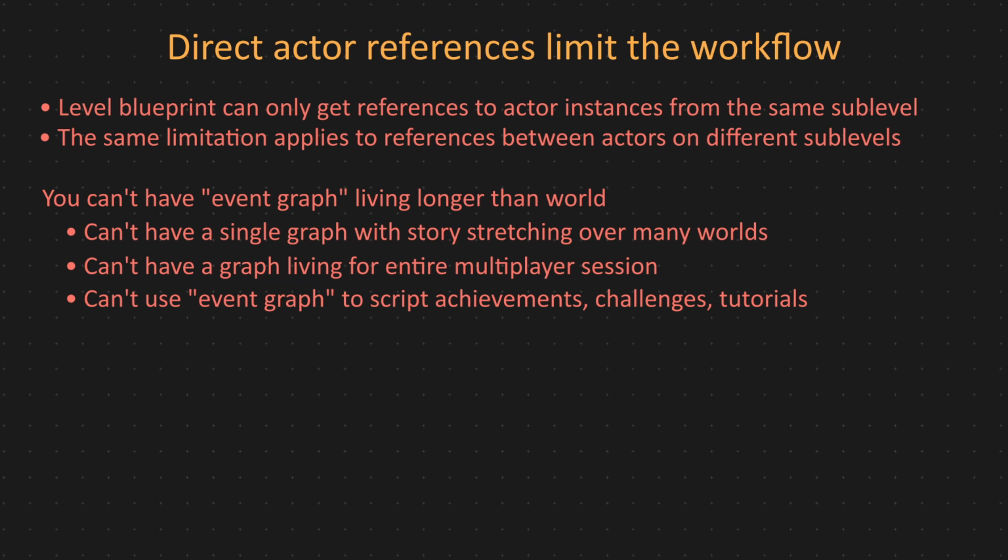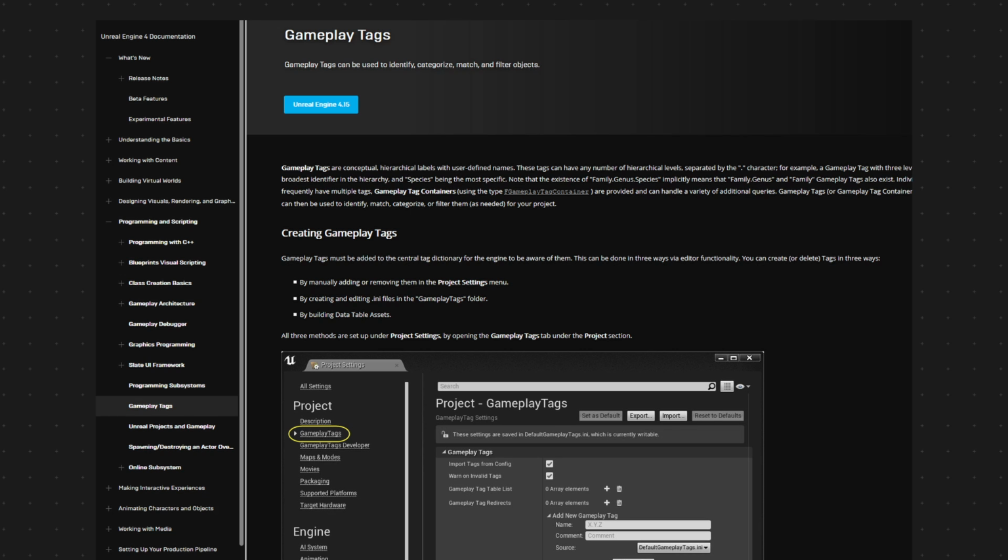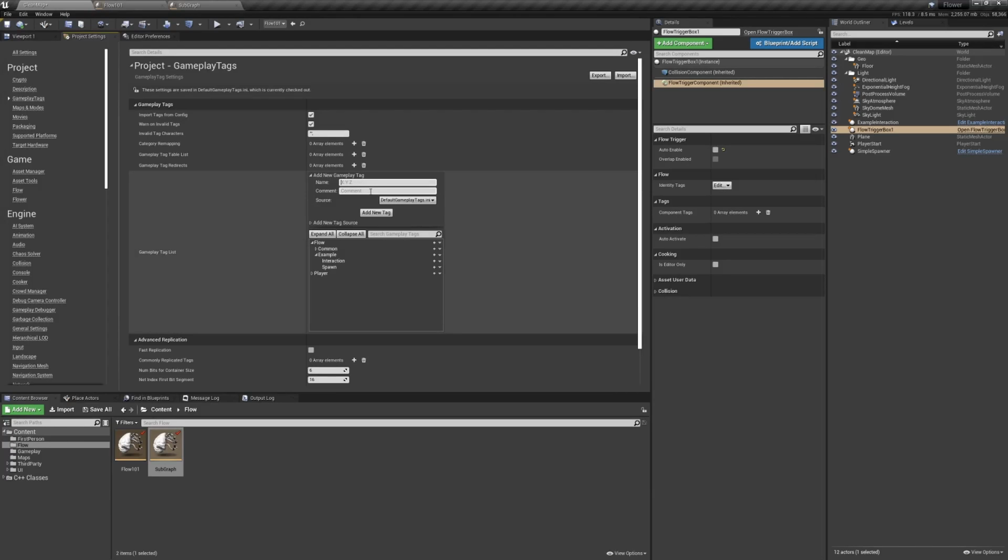Oh yes, we can, starting from Unreal Engine 4.15, which introduced gameplay tags. These tags are simple strings, but organized in a hierarchy. Every dot in the name of the tag represents another level of hierarchy or another subcategory. It's a super smart feature.